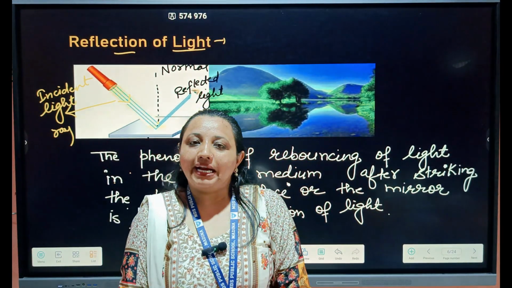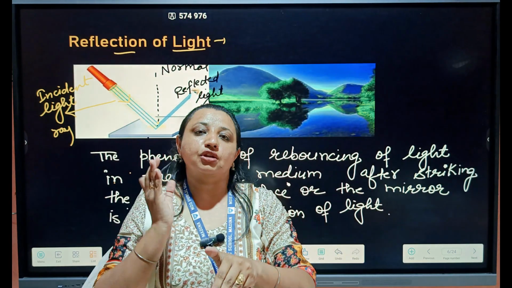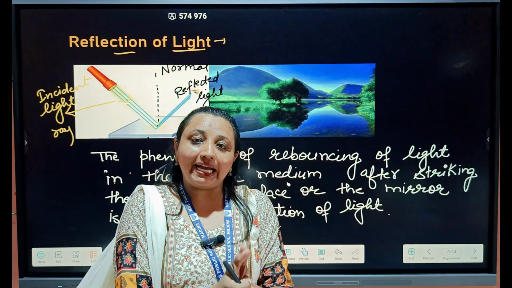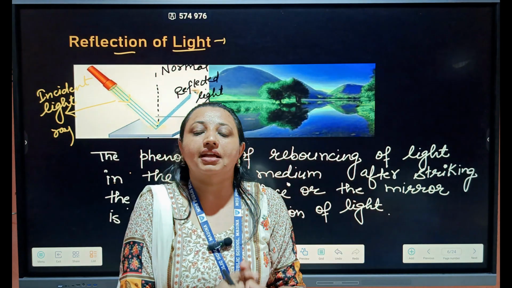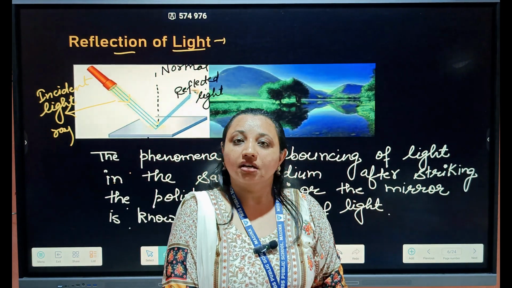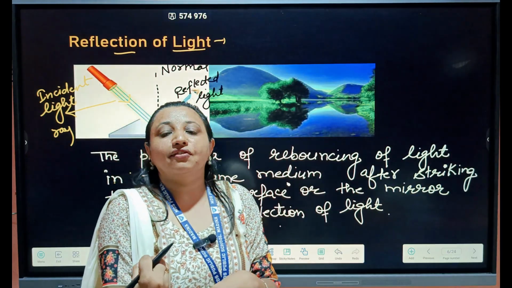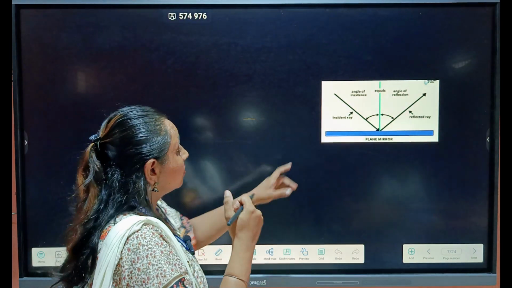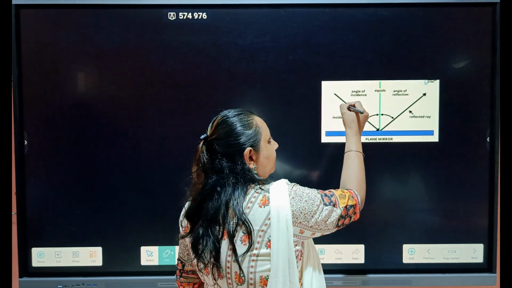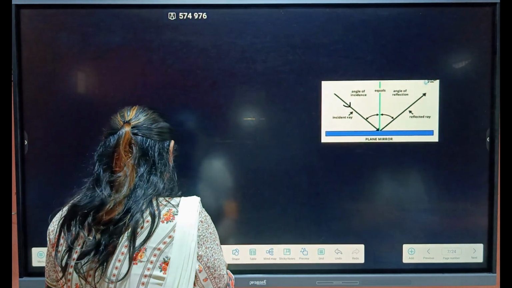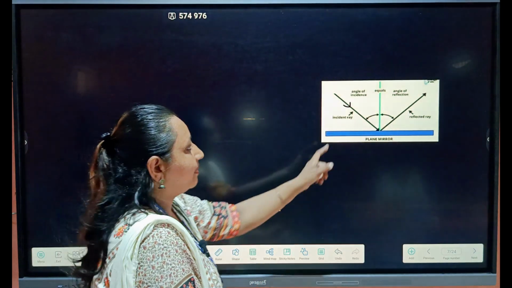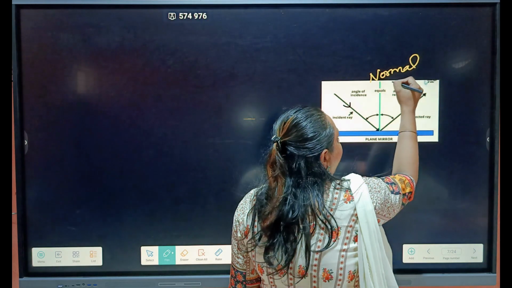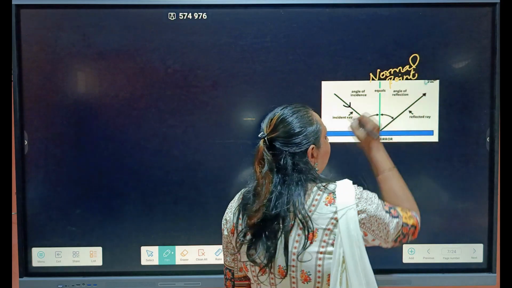So what is reflection of light? Light strikes and bends back in the same medium. The phenomenon of rebouncing of the light ray in the same medium after striking any polished surface or mirror is known as reflection of light. So due to reflection, we can see the image of objects.